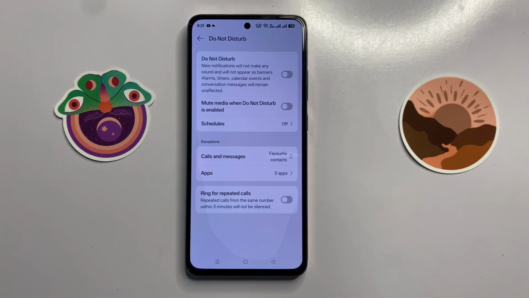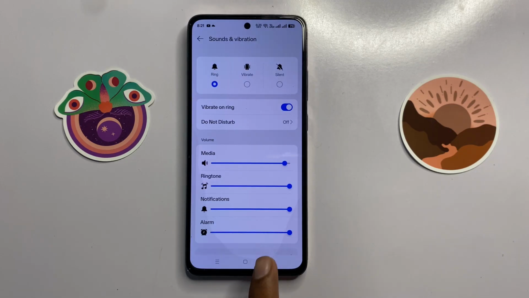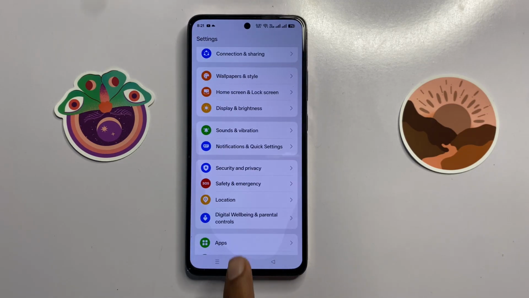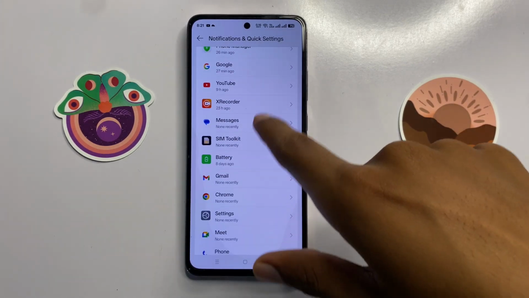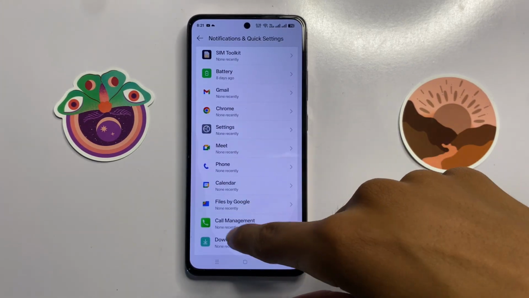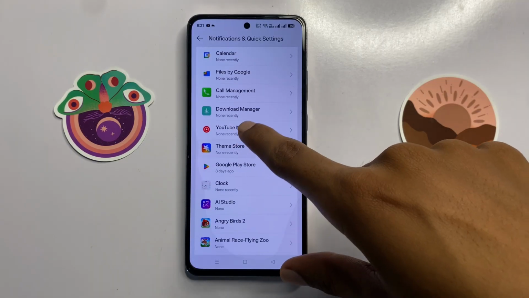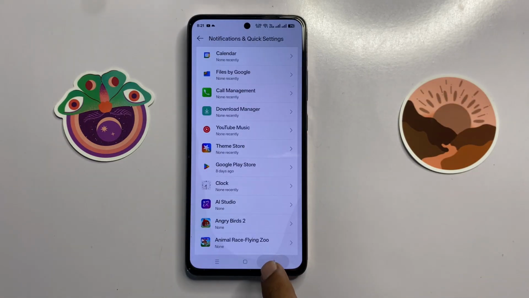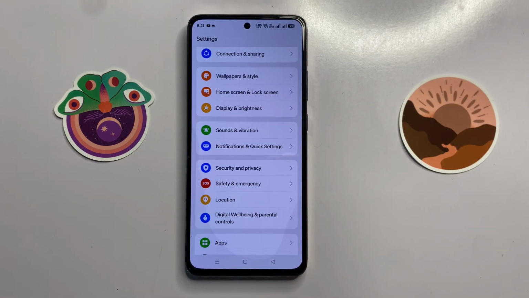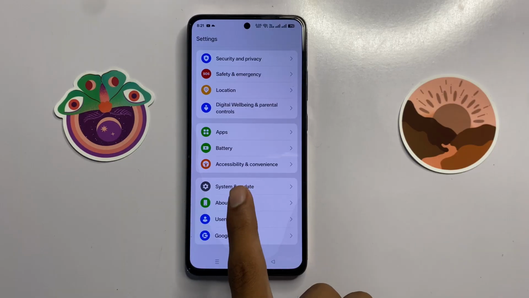After turning off your do not disturb, then go back and click on notifications and scroll down, and here you can turn on your notifications. Simply click on an app and then here you can allow your notifications. After allowing your notifications, then go back to the main page of your settings and scroll down and click on